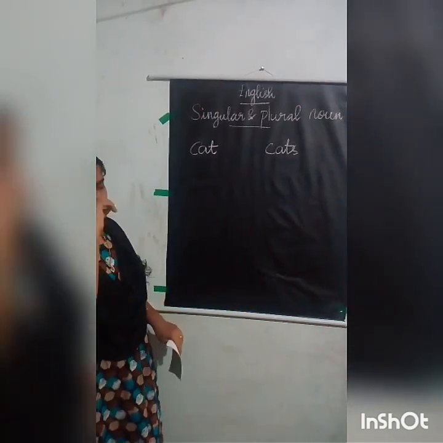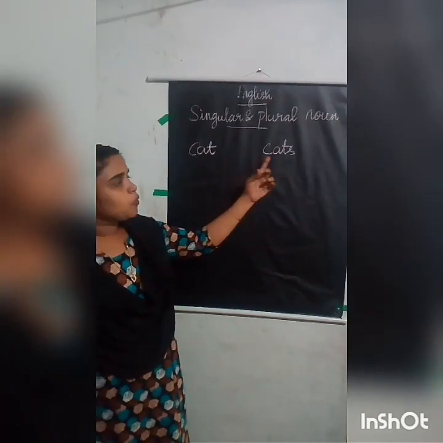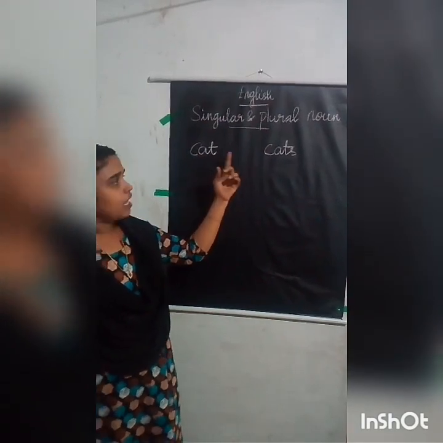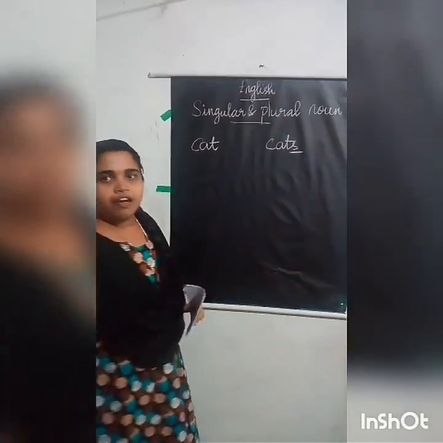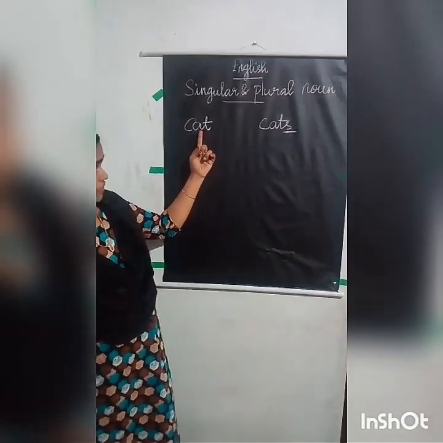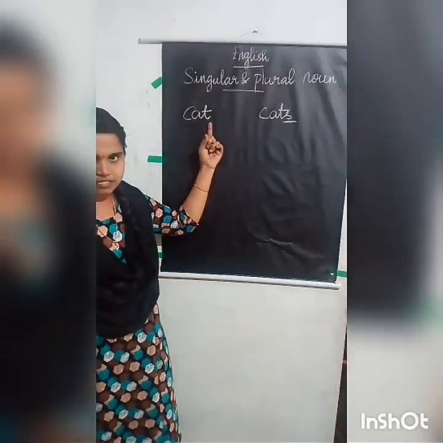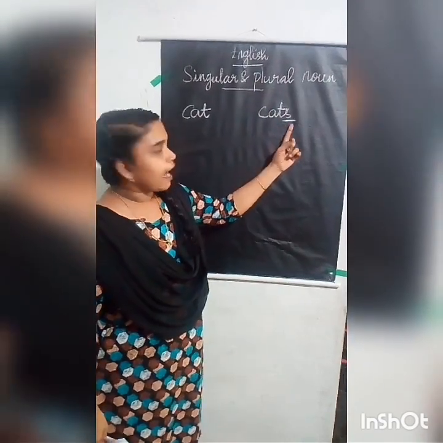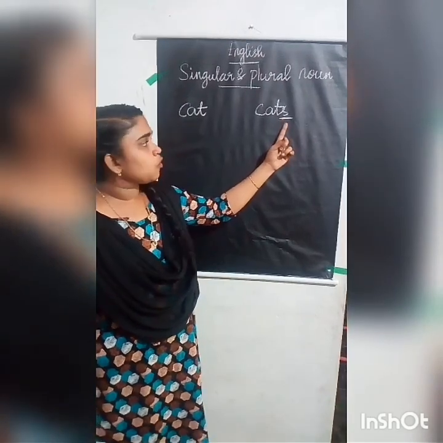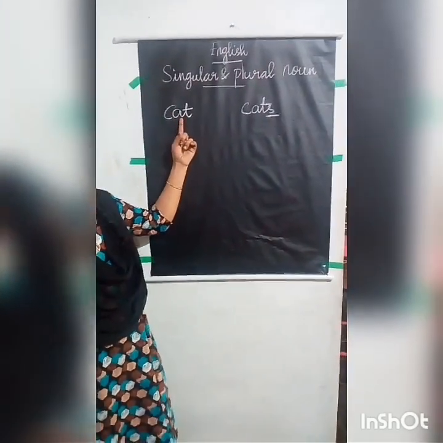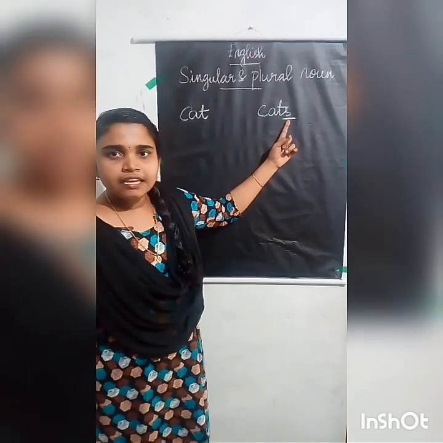Okay. Now normally what we do to change a singular noun into a plural is we add s at the end of the word. You see here when it is a singular, I wrote only C-A-T, cat. But when it comes to plural, I added s at the end. So when you are changing a singular noun to a plural noun, you have to add s at the end.